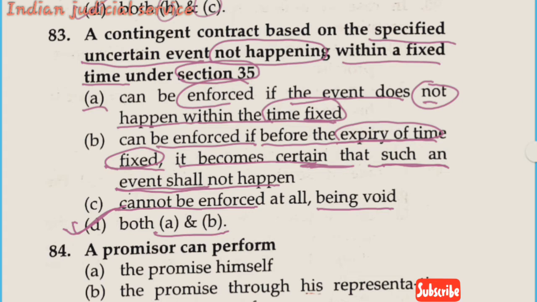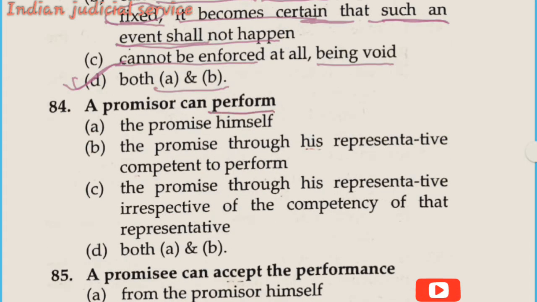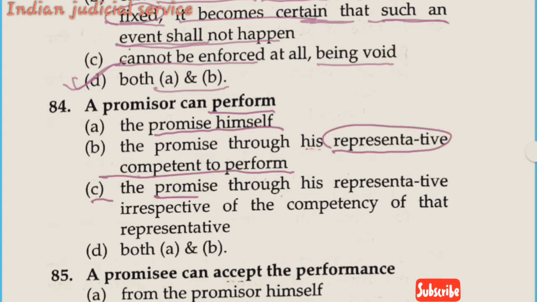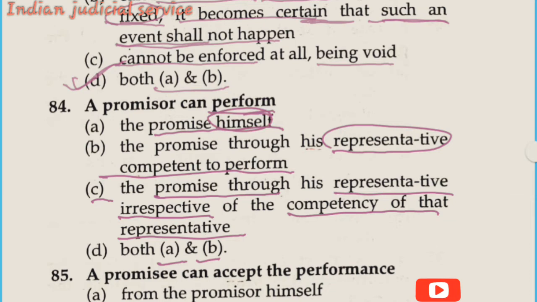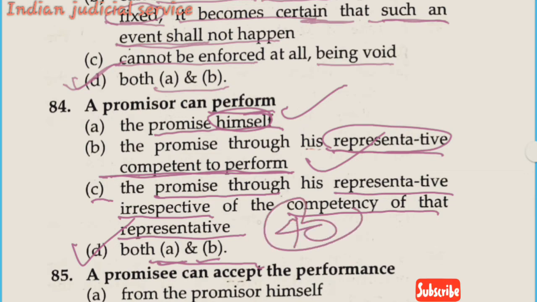Now question number 84. A promisor can perform: option A, promisor himself; option B, through its representative competent to perform; option C, through its representative irrespective of the competency of the representative; and option D, both A and B. So the promisor can perform himself or through a representative competent to perform. Both statements are correct here. So our answer is option D, and this is provided in section 40. Now question number 85.